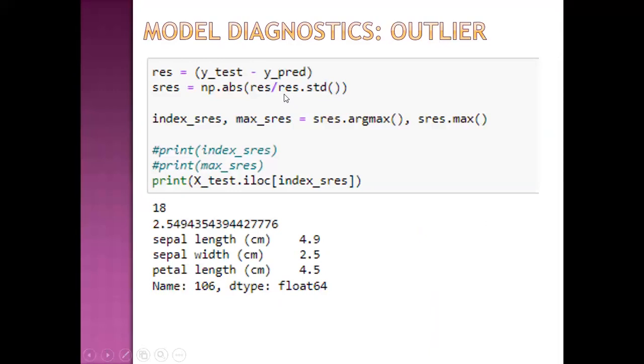Then this is the simple code to identify outliers. We use standardized residual here, and we have identified that this particular observation is an outlier.